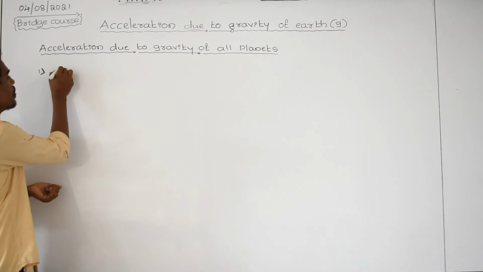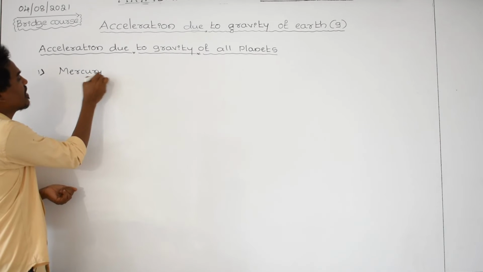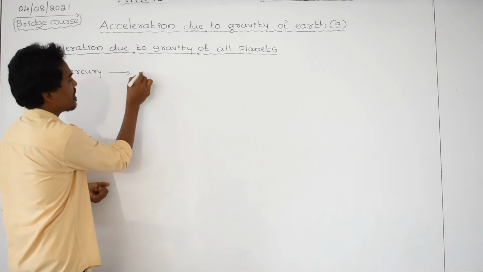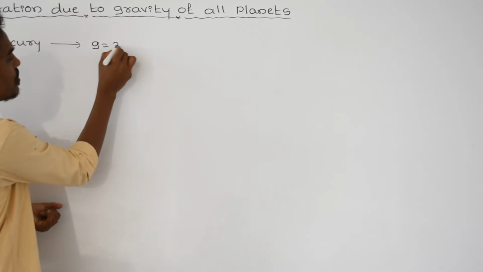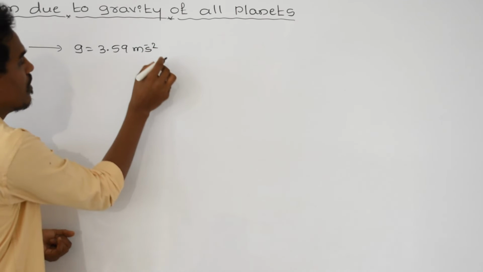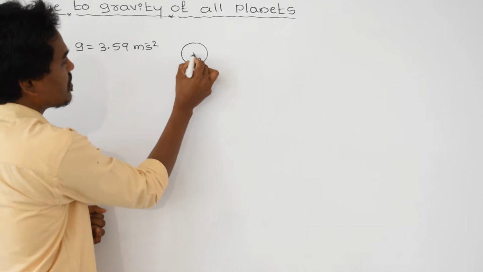The first one is Mercury. This is the nearest planet to the sun, as you know very well. Let us take, for Mercury, the G value is equal to 3.59 meter per second square. This is Mercury, and this is the center of Mercury.